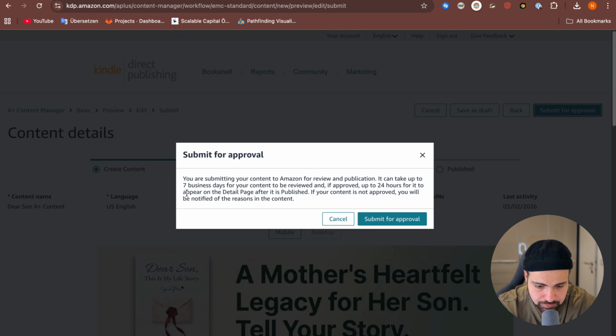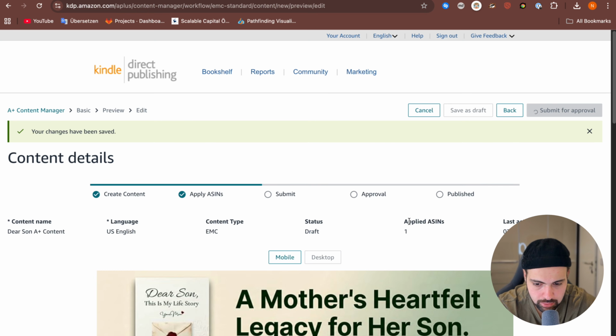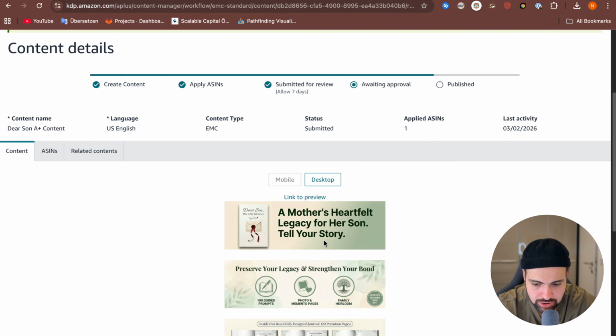And as you see here, you're submitting your content to Amazon for review and publication. It can take up to 7 business days for your content to be reviewed, and if approved, up to 24 hours for it to appear on the detail page after it is published. So it can take up to 1 week to review my content and up to 24 hours to go live. Click on submit for approval. Nice. If it's finished and it's live, then you will also get an email. Then you can check it on Amazon.